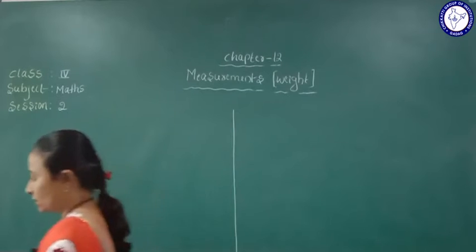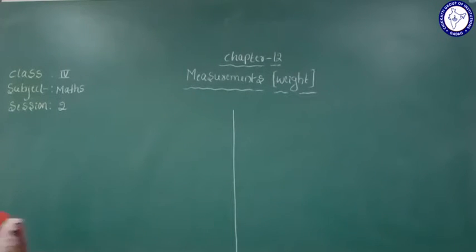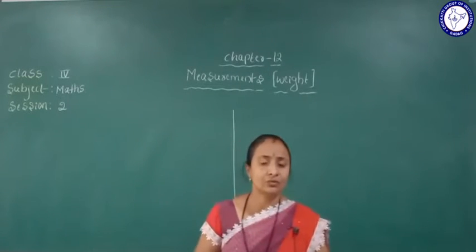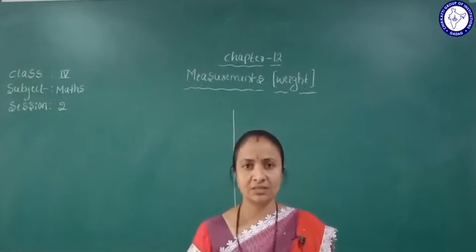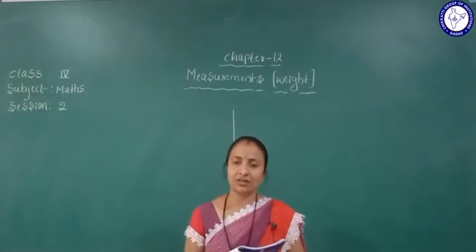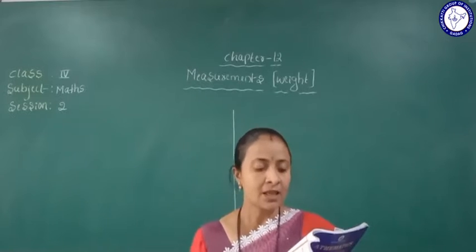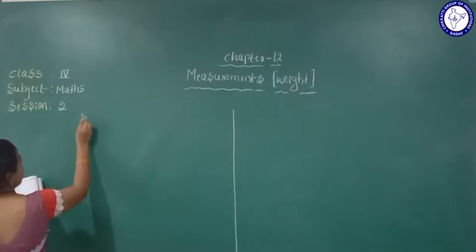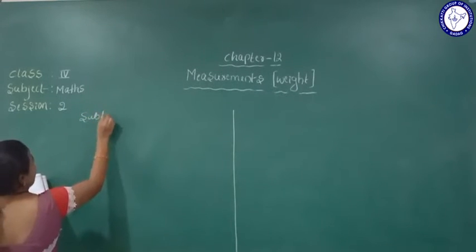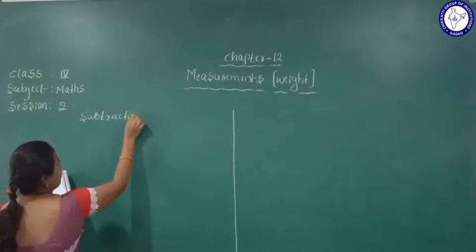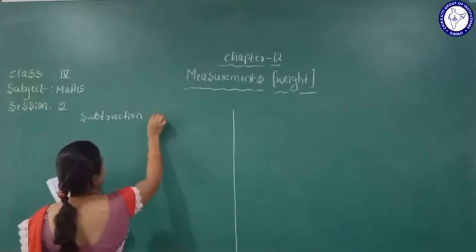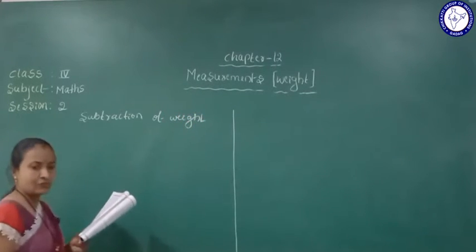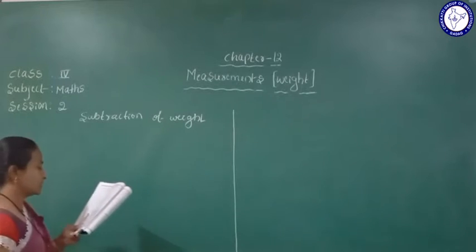Already you learned how to convert kg to gram. What we do is multiply by 1000, and we get the answer. That is converting kg to gram. And in this session we will learn subtraction of weight. Subtraction of weight. See here, one question is given.